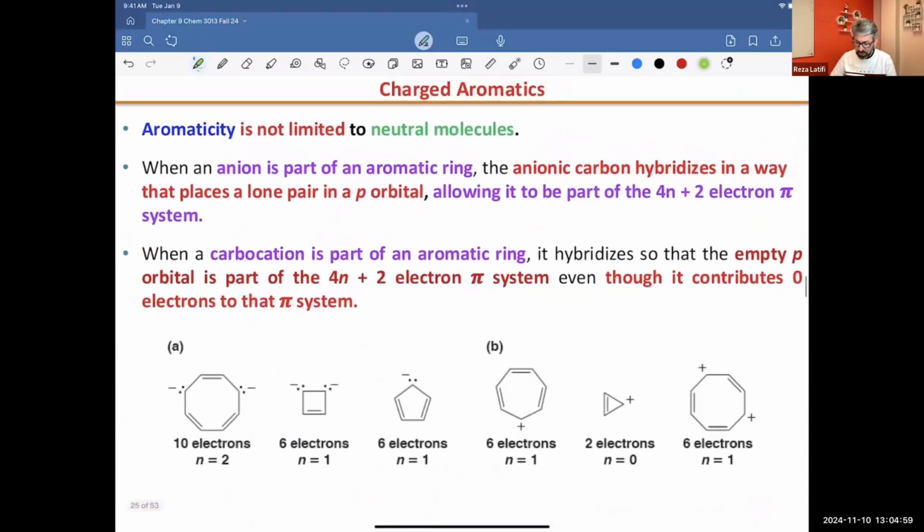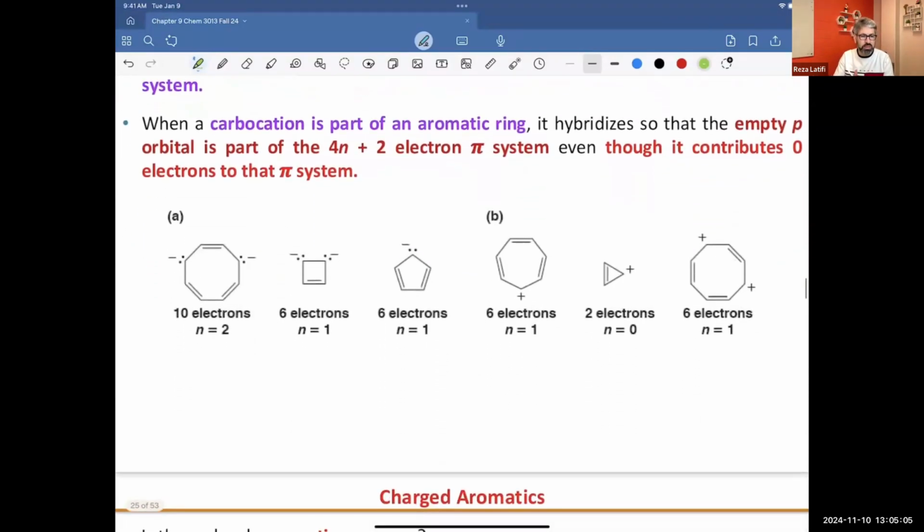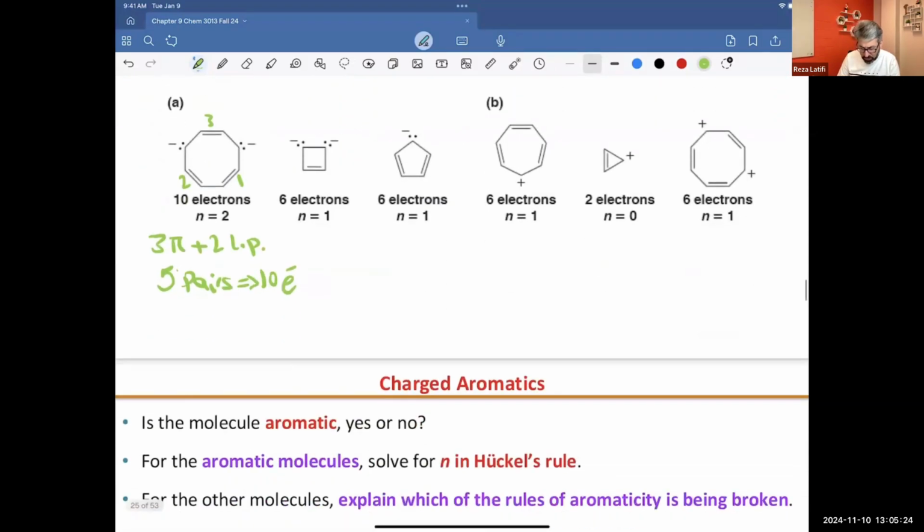Okay, now let's tackle the charged molecules. Can I have an aromatic compound? The first one has 3 pi bonds and 2 lone pairs. So we have 1, 2, 3 pi bonds plus 2 lone pairs. That means we have 5 pairs, and 5 pairs means 10 electrons. So this one is following 4n plus 2: 4 plus 2 plus 2, we get 10. Is it aromatic? Yes. Why? Because it's following the Huckel rules. It is cyclic, it has a p orbital on each atom, and we have 10 electrons. So that's correct.